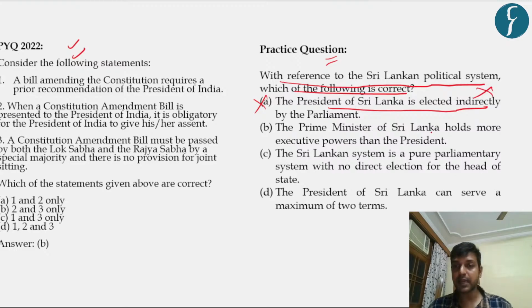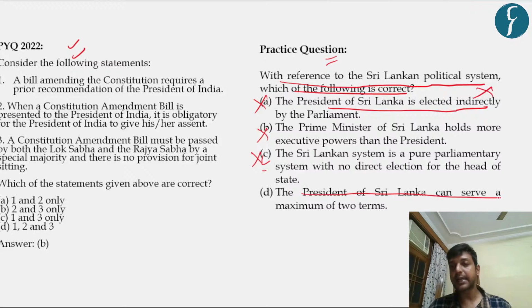Secondly, the prime minister of Sri Lanka holds more executive power than the president. It is also incorrect, as we have seen that the president is both the head of the government as well as head of the state. It means that the president holds more power as compared to the prime minister. Thirdly, the Sri Lanka system is pure parliamentary. As we have seen, it is a semi-presidential form of government. So this statement is also incorrect.